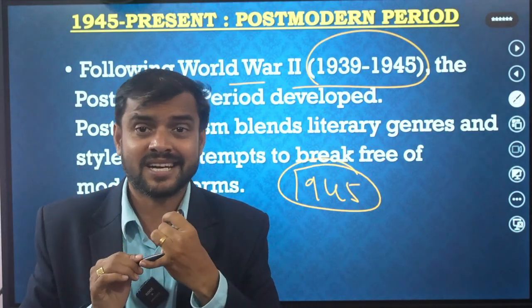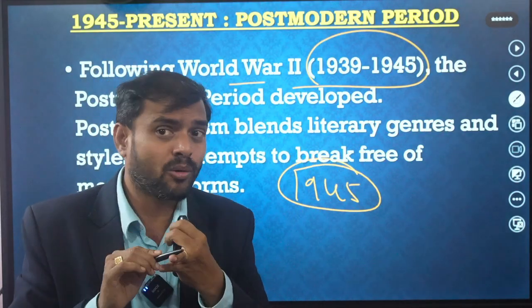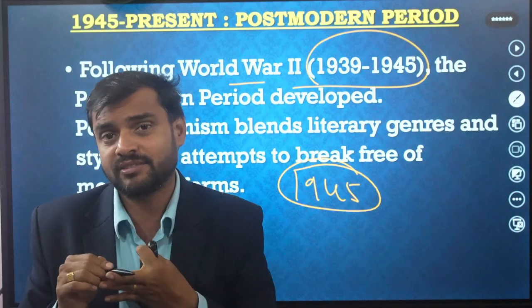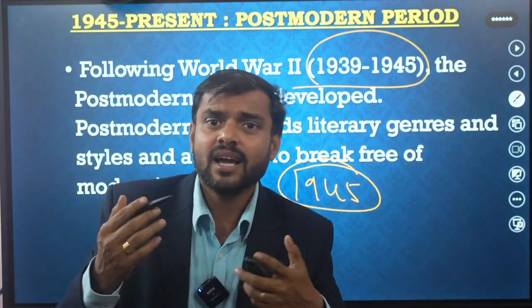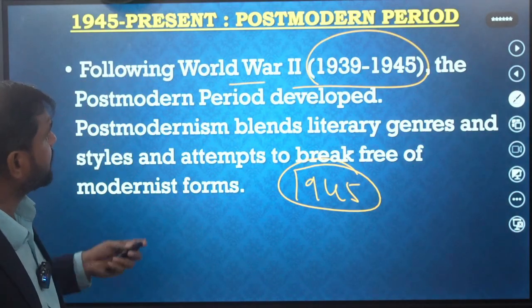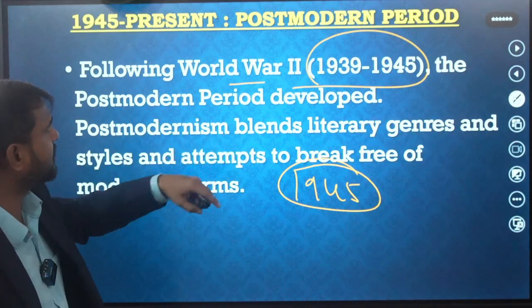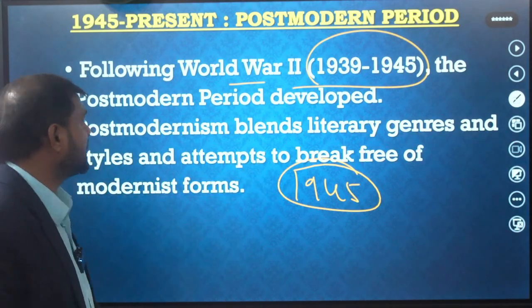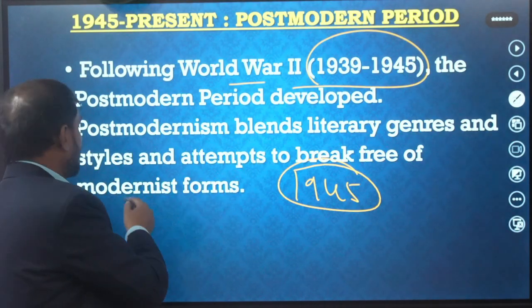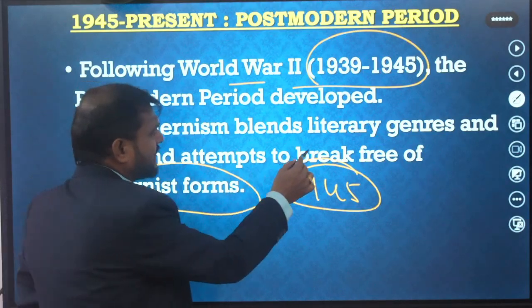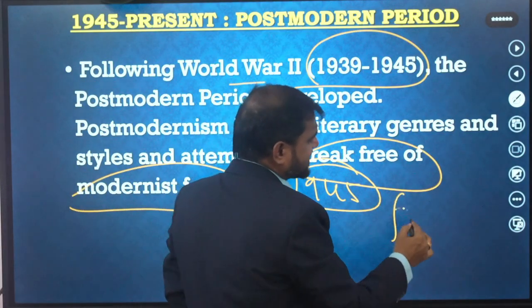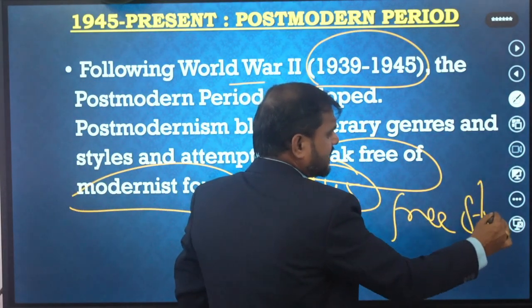Even American literature has developed in many ways. Nobel awards, Booker awards have started in this period. So that's why many great writers came here. And the postmodern period was developed. Postmodernism blends literary genres and styles, attempts to break free of modernist forms. It has broken all the modernist forms and free style has started. Anything you can write.